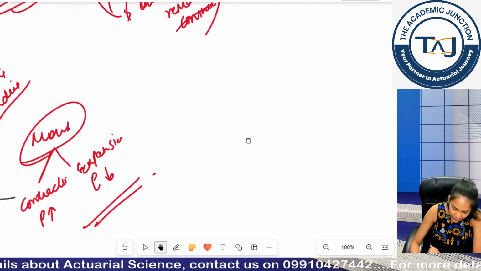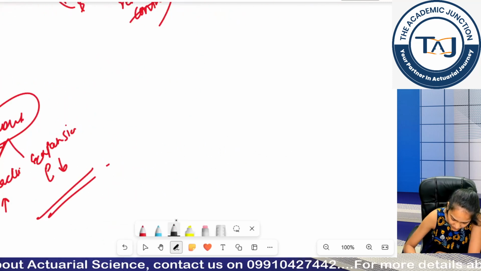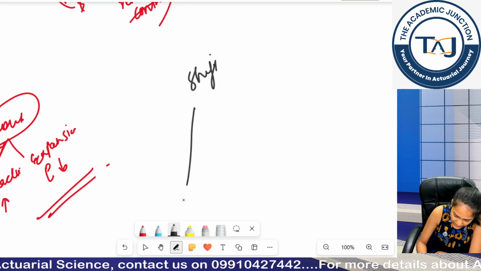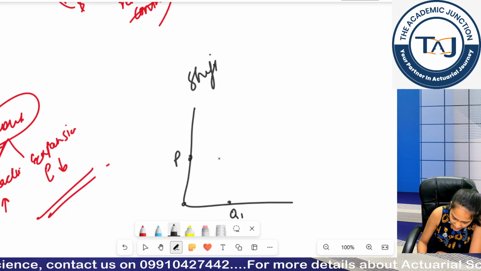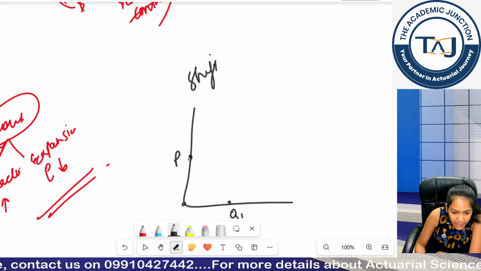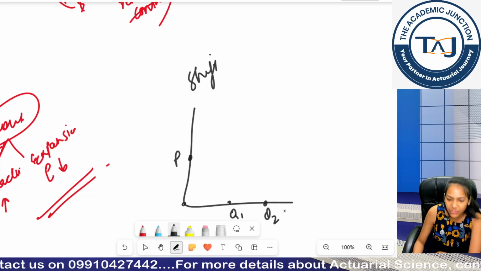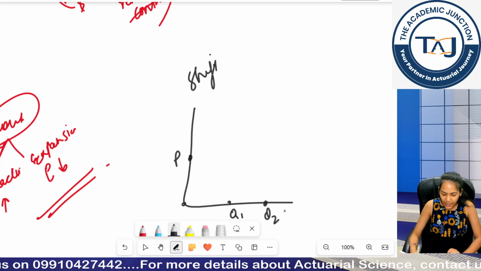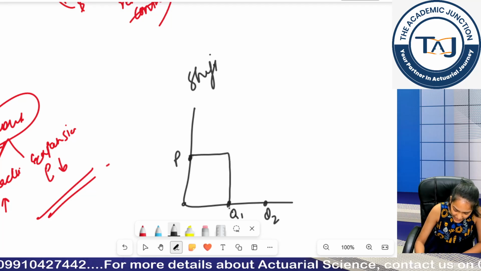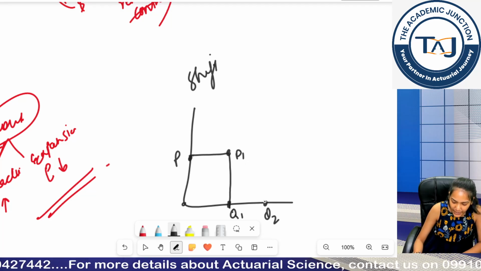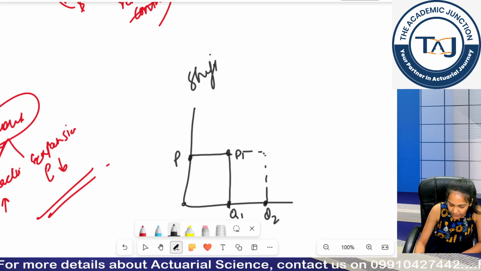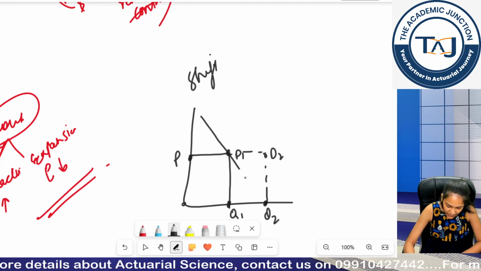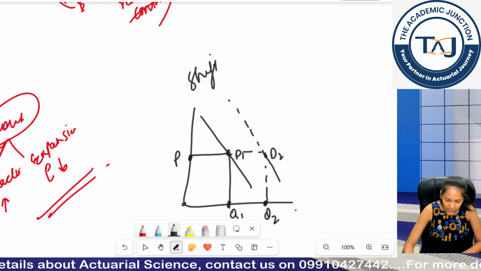Moving to shift in the curve. So similar graph. Here my price will remain same, but my quantity demanded will change due to some other factors. Okay. So firstly I was demanding D1 here, but since my quantity has changed but my price remained constant, I am now demanding this D2. So this was my earlier demand curve, this was my new demand curve.